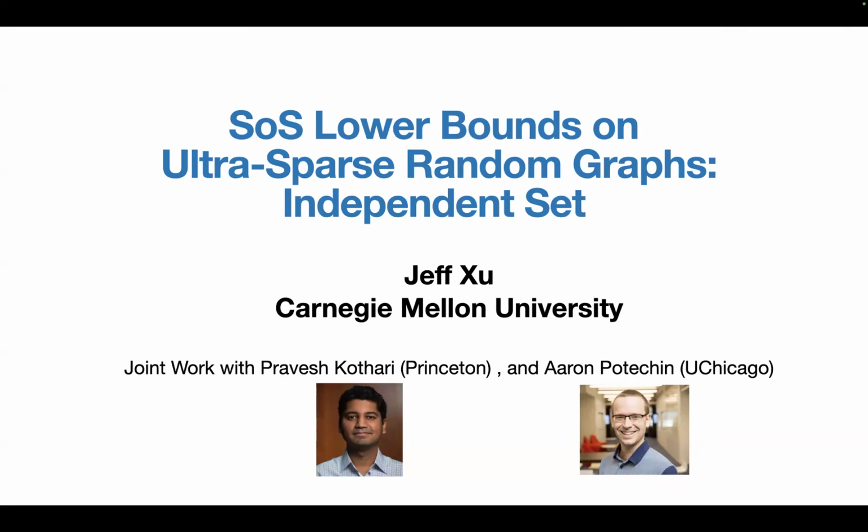I'm going to tell you about some sum of squares lower bounds on ultra-sparse random graphs. This is joint work with my advisor, Professor Kothari at Princeton, and Aaron Potechin at U Chicago. Let's get started by revisiting the clique, the seminal question in average case complexity.